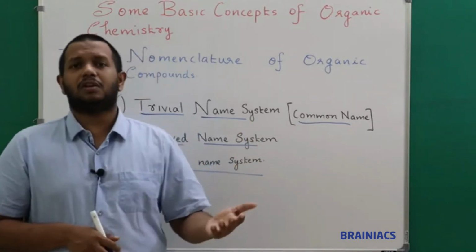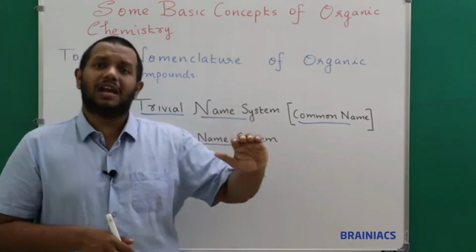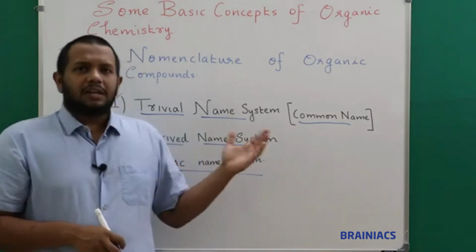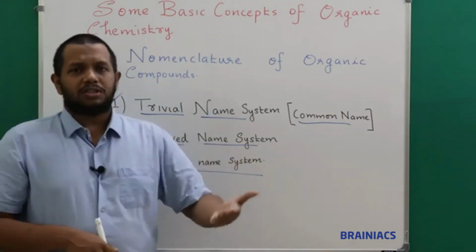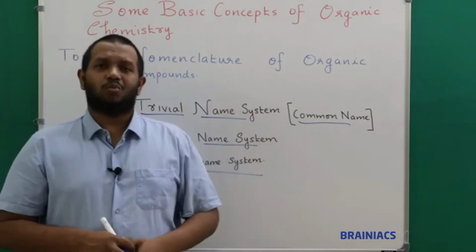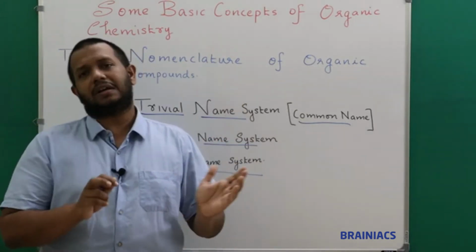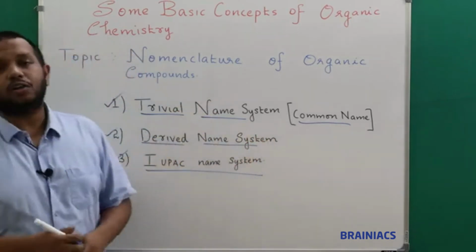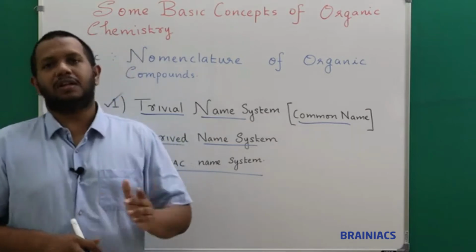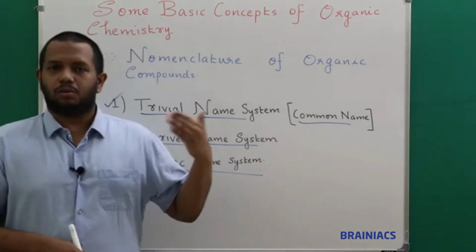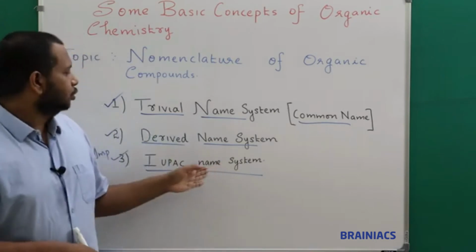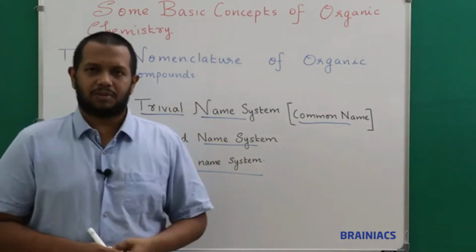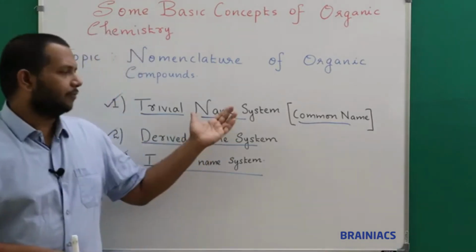Okay, but for any new organic compounds, compounds derived out of the fundamental ones, you can put the IUPAC name. I will give you a clear idea when we go into each chapter which common names are accepted as widely accepted IUPAC names, and you should learn like that. Right now we will start with the concept of IUPAC nomenclature. That is very important for NEET as well as JEE, how to name it. Then we will go to the trivial or common naming system, and in between the derived name system. I hope you got a fair introduction.